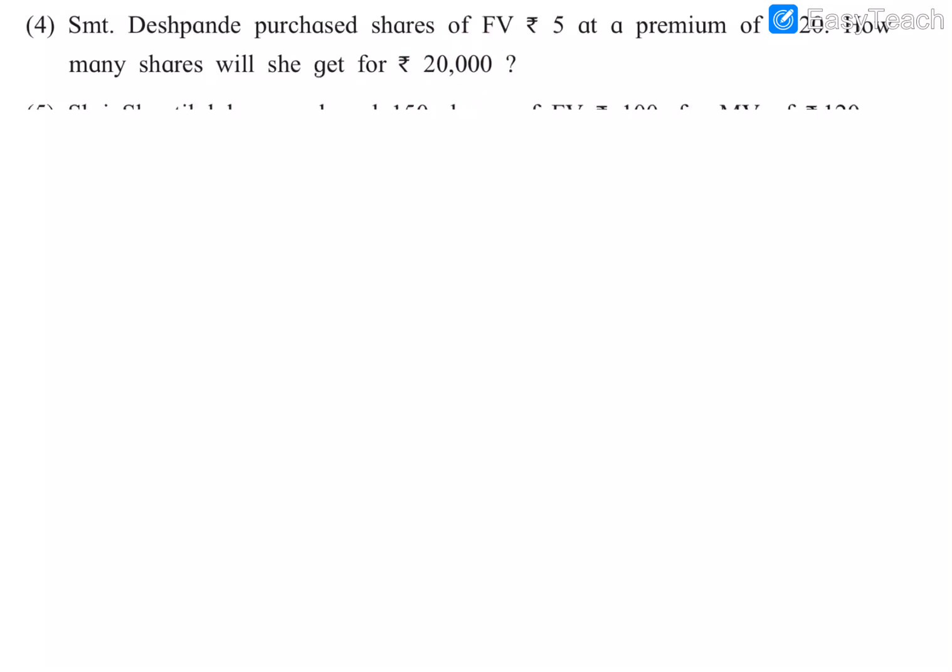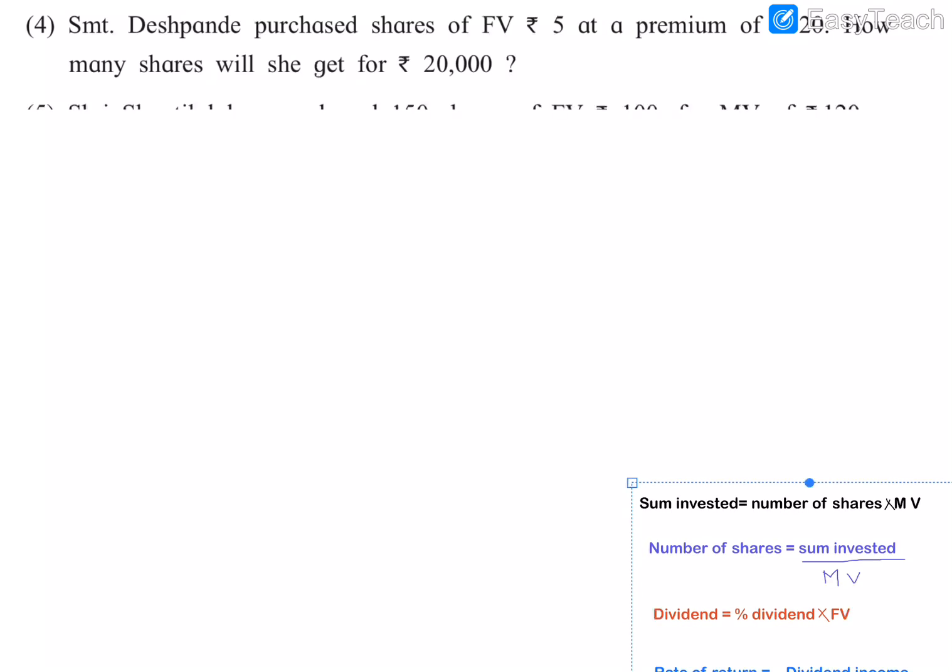So for rupees 20,000 how many shares will she get, and also the face value and the premium are given. So in this problem we have to find the number of shares. Look at the question: how many shares will she get if she spends 20,000 rupees?